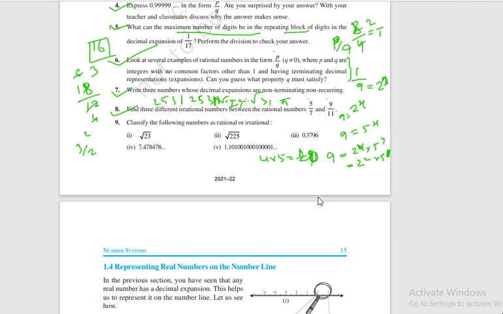So now classify the following numbers as rational or irrational. This is irrational, this is irrational, because they cannot be written simply; if it was root 4, then we could write it as 2. So this is rational, but these numbers are irrational. This is repeating or recurring, so this is rational. Is this repeating? 1 0 1, then 0 0, okay, so this is not repeating, so this is irrational. So exercise